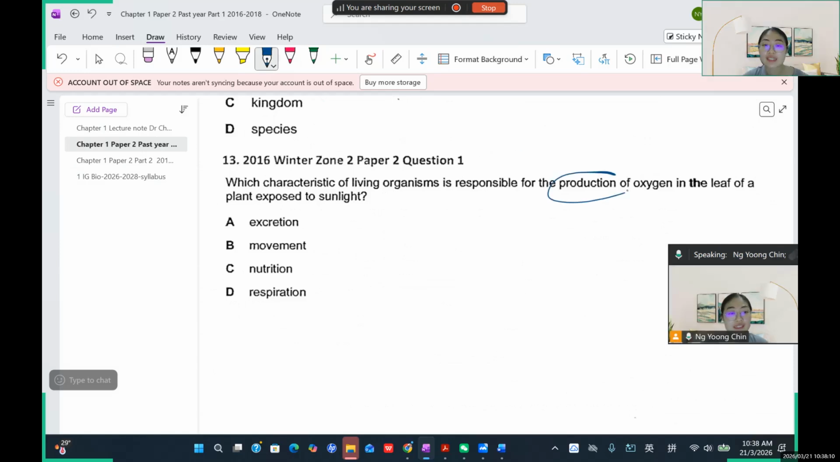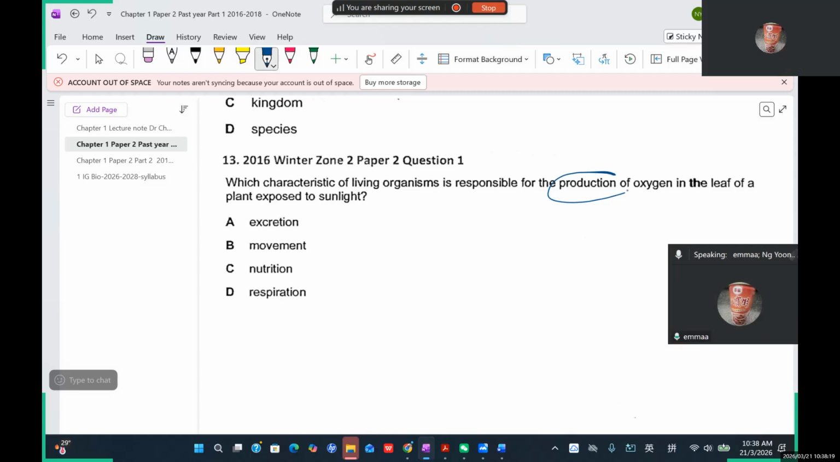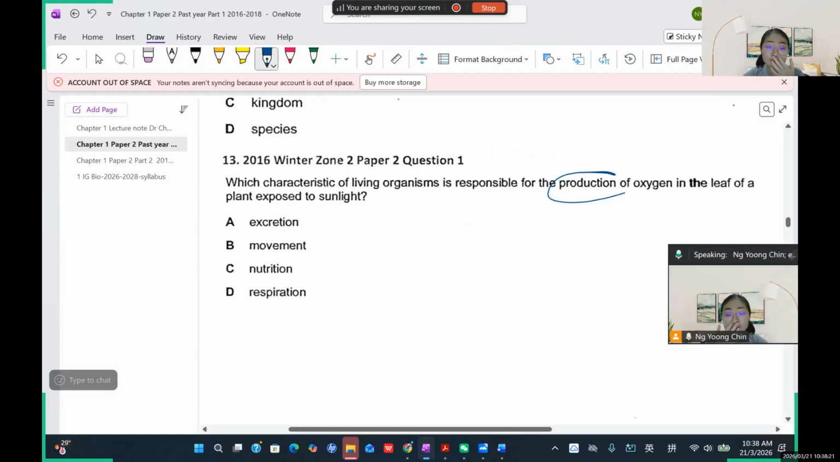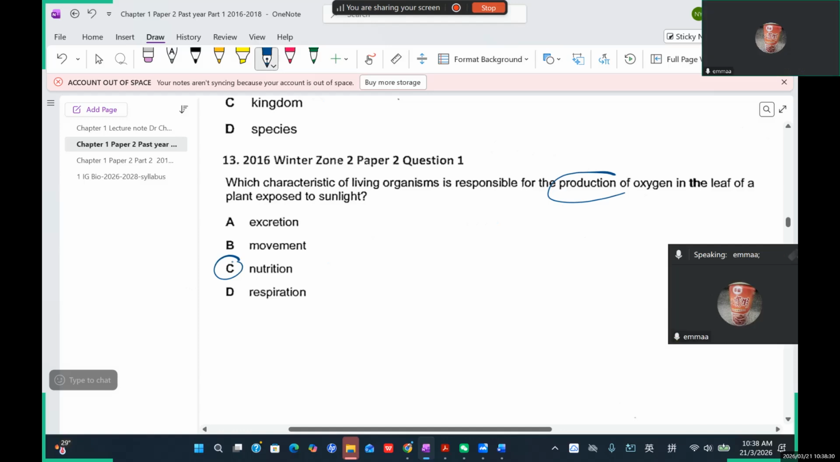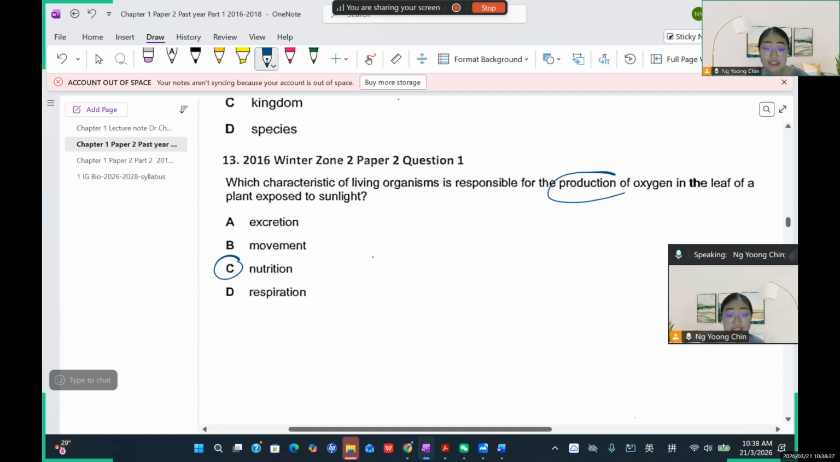Produce oxygen. Yeah, they will just produce oxygen, and then they will just absorb the sunlight. So this process is which one? C? Yes, well done. Okay, one thing, why did you choose C? Is because the production of oxygen? Yes. So this is the process of photosynthesis, and photosynthesis is a kind of nutrition, which is a kind of autotrophic nutrition. Yeah, well done. Okay.